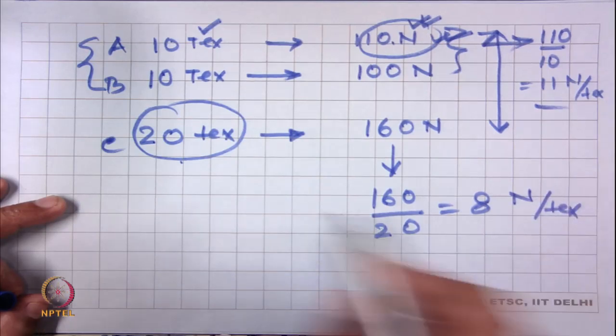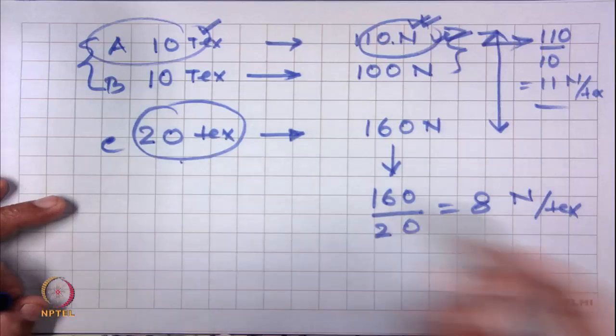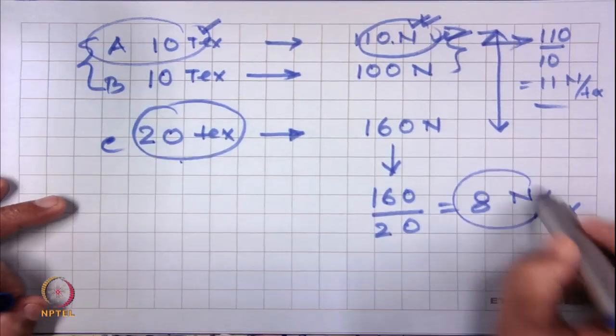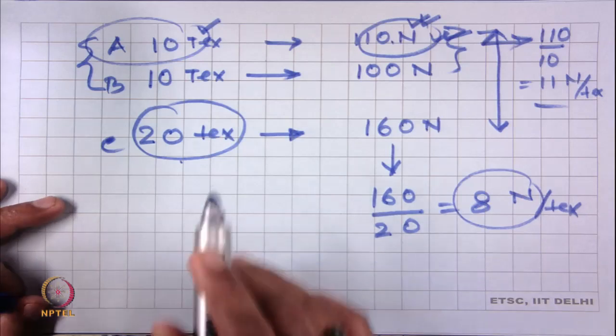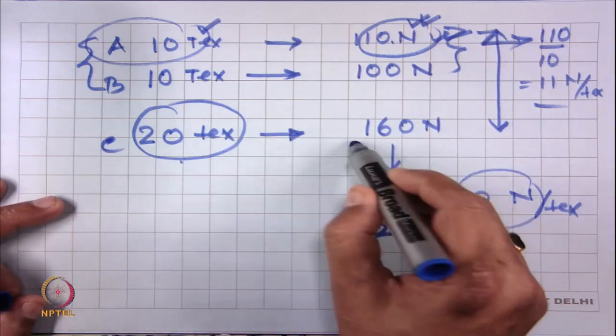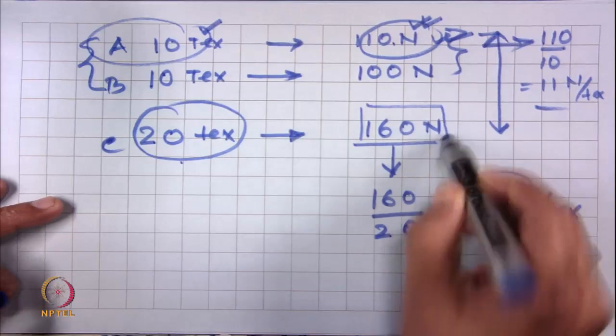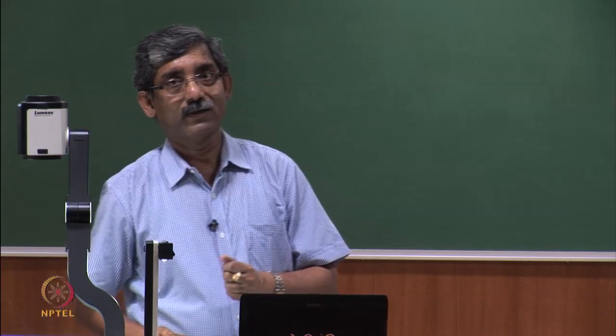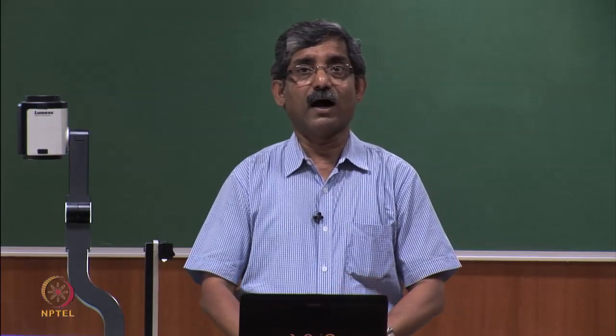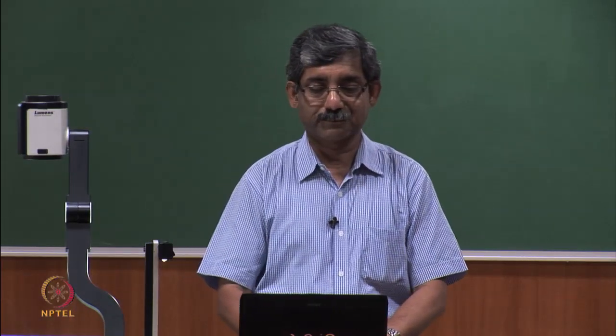That means yarn A is stronger than yarn C in terms of specific strength, although the actual breaking load is high in case of yarn C. But which one is stronger strength-wise? Yarn A is stronger, because it has got higher specific stress.